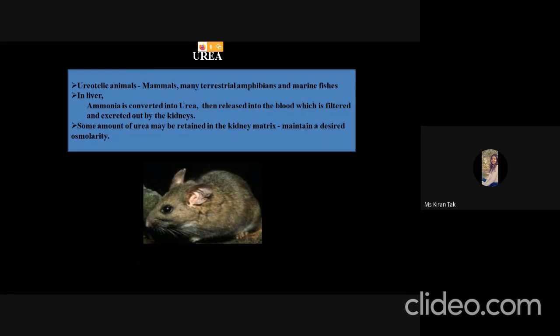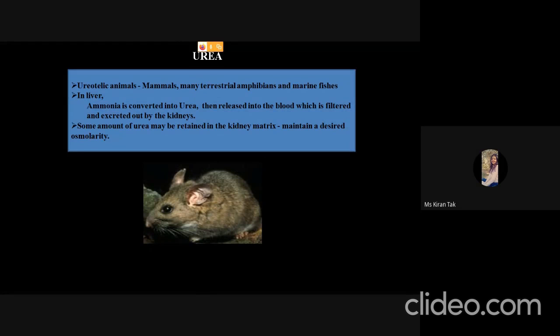Now urea. The animals that release urea as the excretory product are called ureotelic animals, and these animals are mammals, many terrestrial amphibians, and marine fishes. They require water conservation for their body. That's why in the liver the ammonia is converted into urea by the urea cycle, and then it is transported to the kidney via the blood, and then from the kidney it is filtered out from the body.